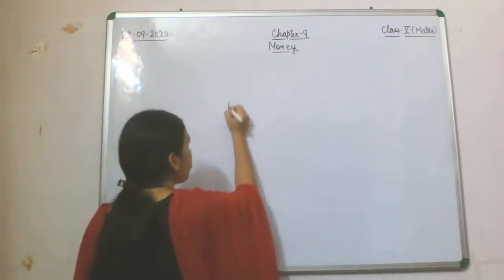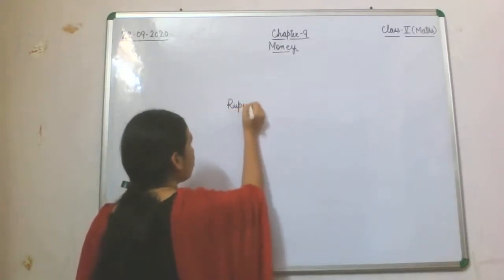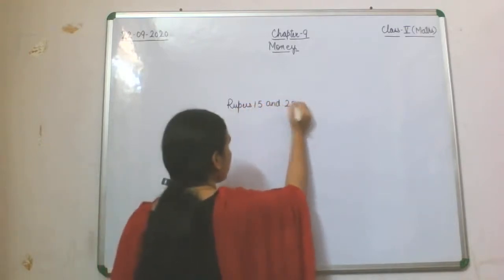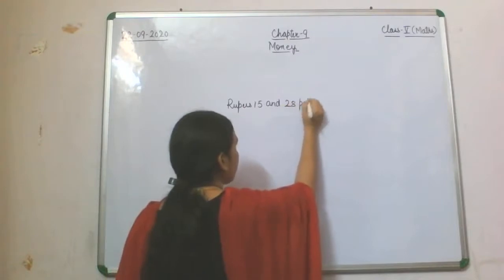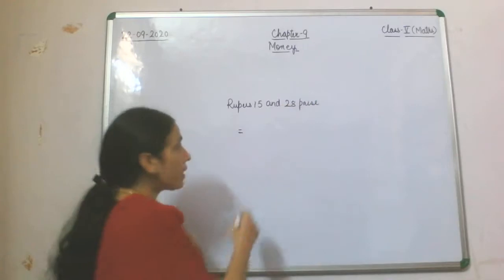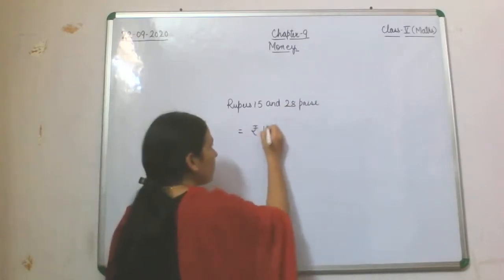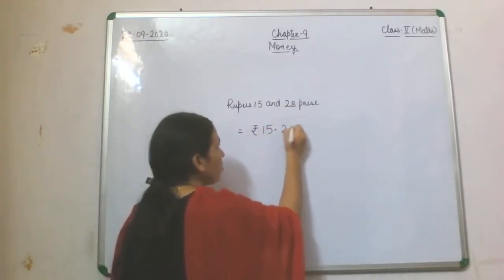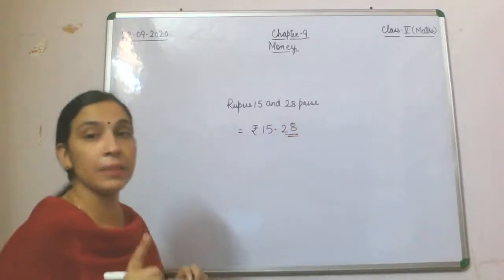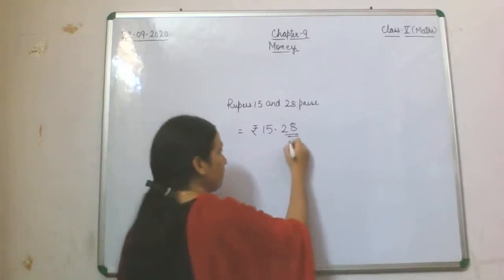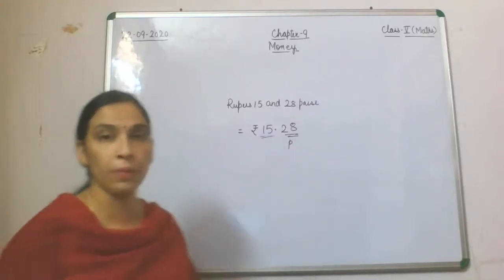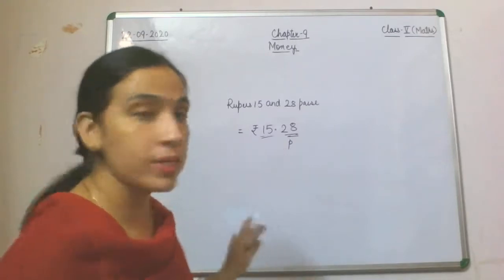So rupees 15 and 28 paise can be written as rupees 15.28. This decimal part represents paise and this whole number part is rupee. I hope that concept is clear.